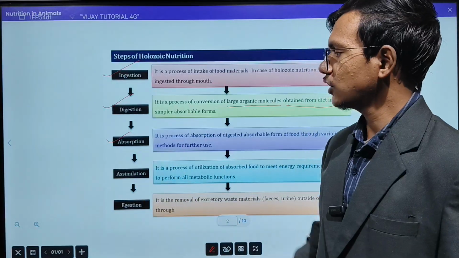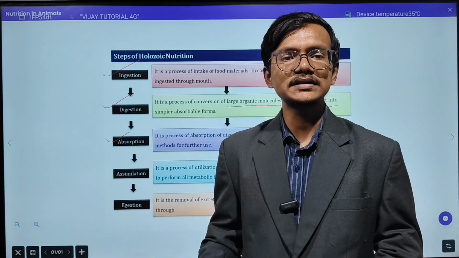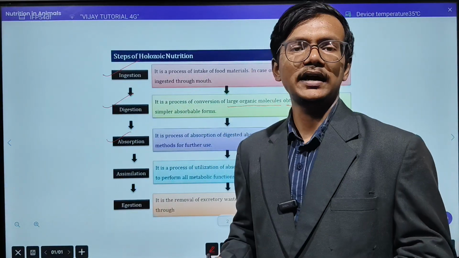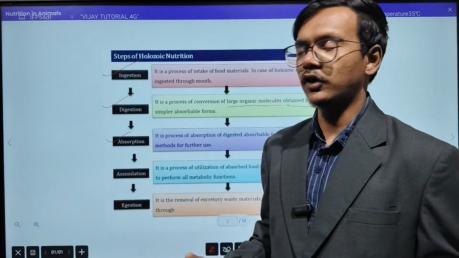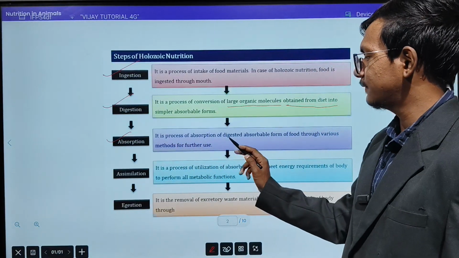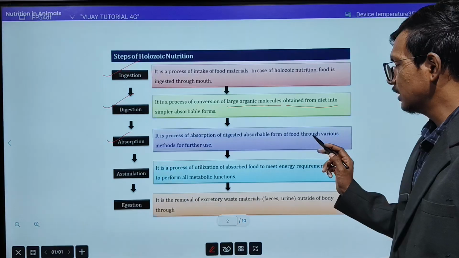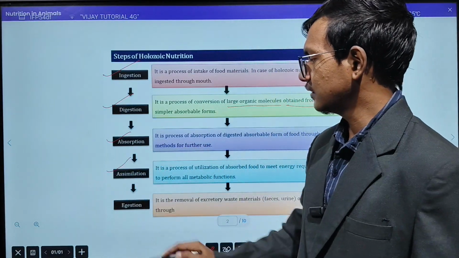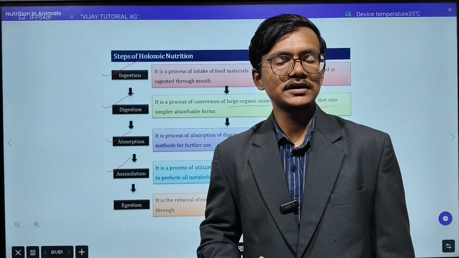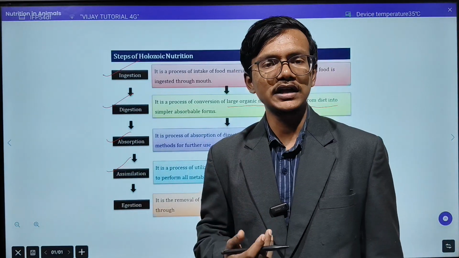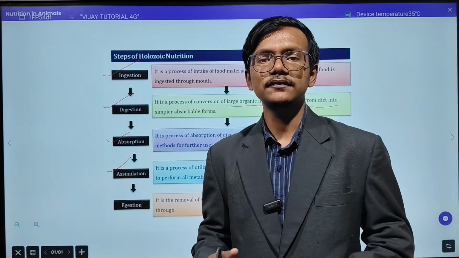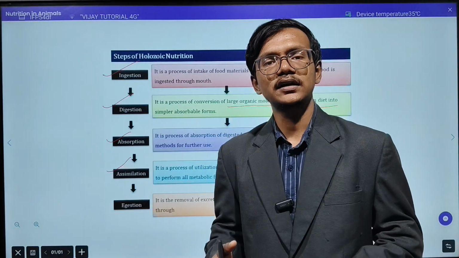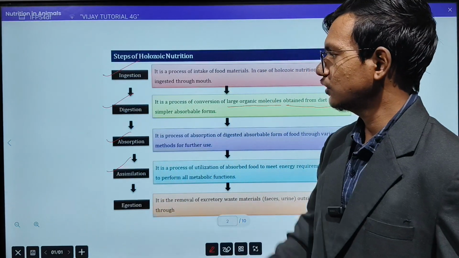Now, third is the absorption. Whatever food is being digested, it will be absorbed also, because our body needs that nutrition. So, it is a process of absorption of digested absorbable form of food through various methods for further use. Fourth is your assimilation. Whatever nutrients and vitamins have been absorbed inside our body, inside our blood basically, we will use them to derive the energy, so that we can do our work. That is your fourth step.